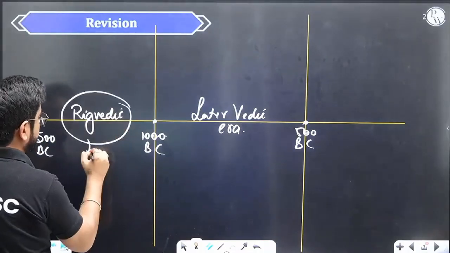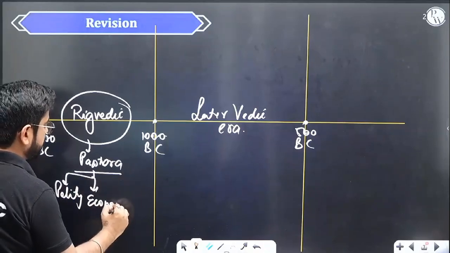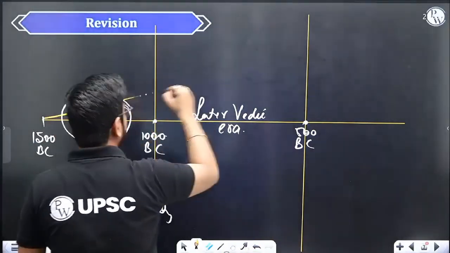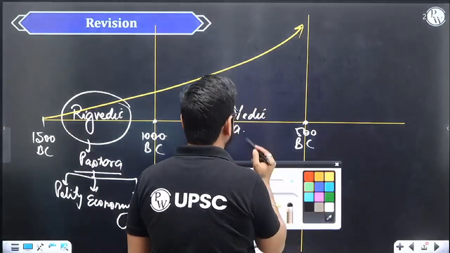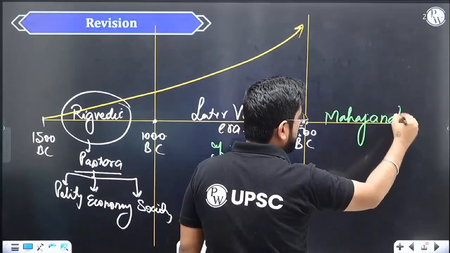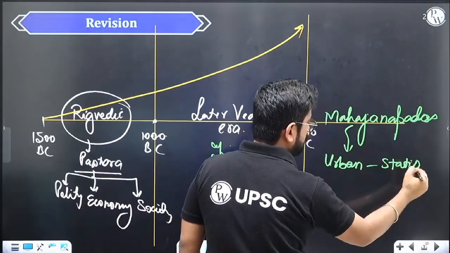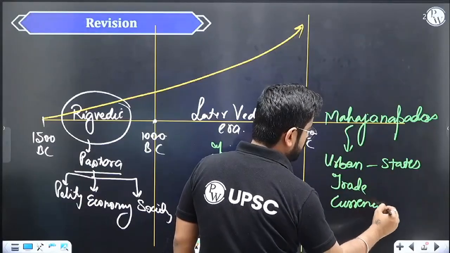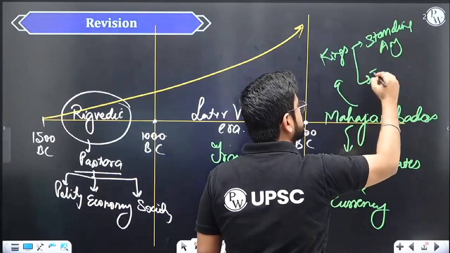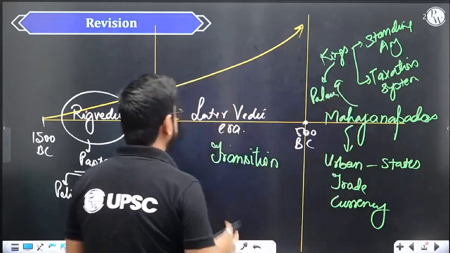So we understood that we were pastoral at this point, and the related polity was tribal and military, with hardly any trade in the economy. It was mostly pastoral and society building up. From here we realized that there was some kind of evolution. In fact, the next phase is nothing but transition towards Mahajanapadas, towards urbanization, towards trade, towards currency, towards kings who have a standing army, a proper taxation system, bureaucracy, and palaces. But the later Vedic era is just a build-up.